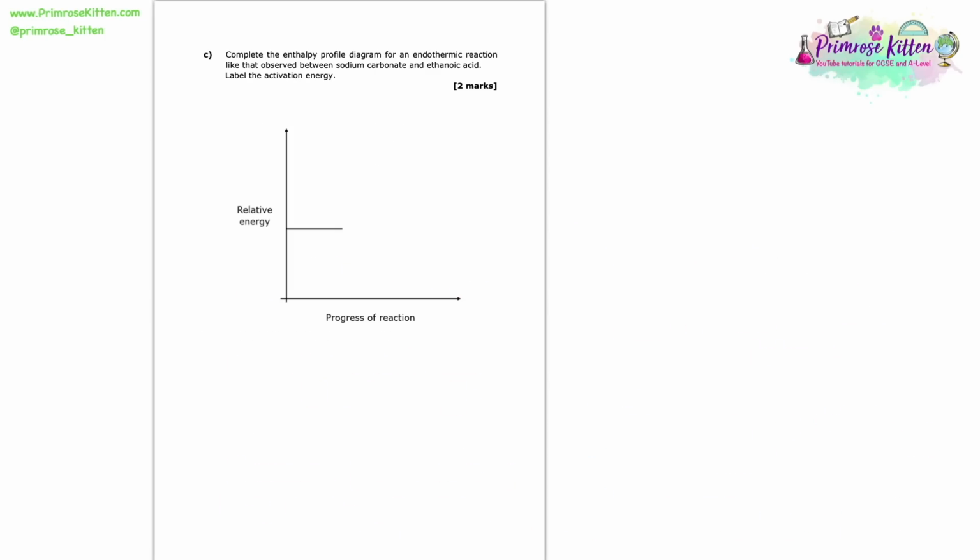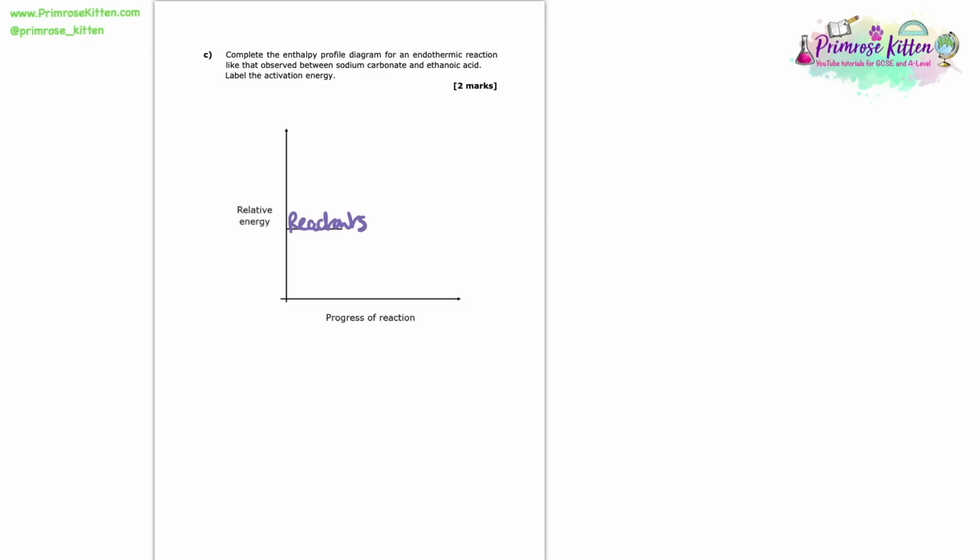So here we're asked to complete the enthalpy profile diagram for an endothermic reaction like that observed between sodium carbonate and ethanoic acid. And we're asked to label the activation energy. So in this case, we need to know that we start with our reactants.